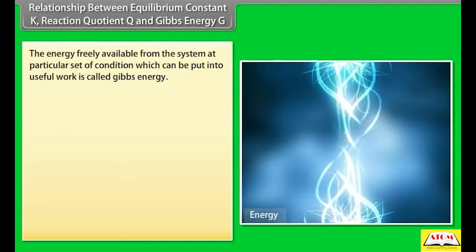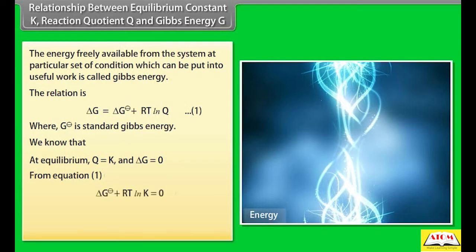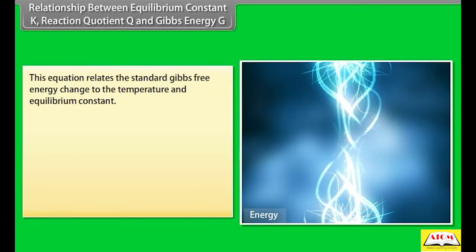Relationship between equilibrium constant K, reaction quotient Q and Gibbs energy G. The energy freely available from the system at a particular set of conditions which can be put into useful work is called Gibbs energy. The relation is, name it as equation 1, where delta G standard represents standard Gibbs energy. We know that at equilibrium Q is equal to K and delta G is equal to 0 from equation 1. Rearranging gives, this equation relates the standard Gibbs free energy change to the temperature and equilibrium constant.